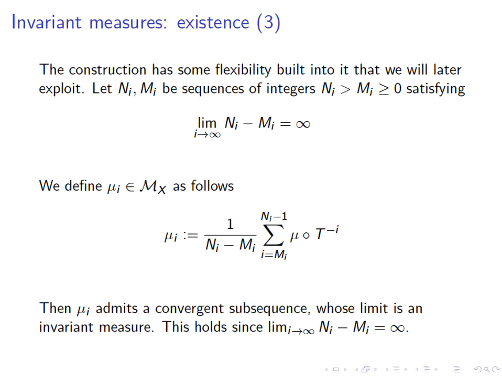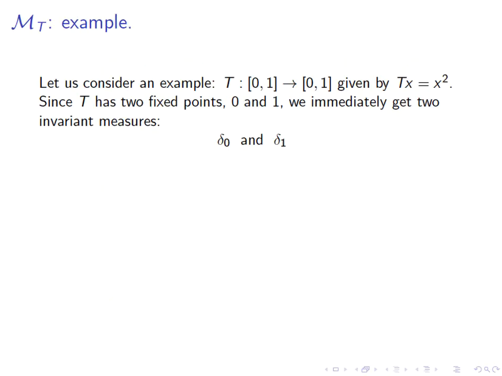Now, before we go on to describe the ergodic decomposition, let's look at one example. Suppose that our space X is simply the closed interval [0, 1], and we have a continuous transformation T from [0, 1] to [0, 1]. T of x simply equals x squared. Of course, T has two fixed points, 0 and 1, and when you have a fixed point, you